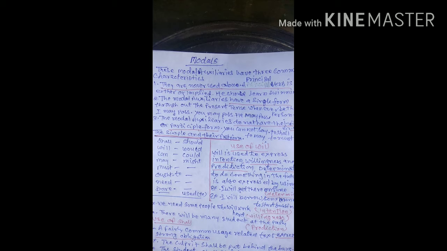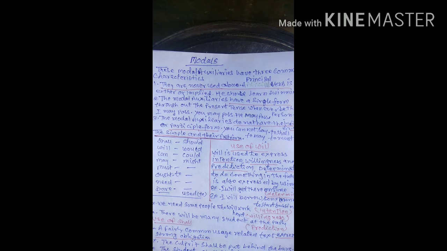The use of will. Will is used to express intention, willingness, and predictions. Determination to do something in the future is also expressed by using will. Example, I will get there on time.